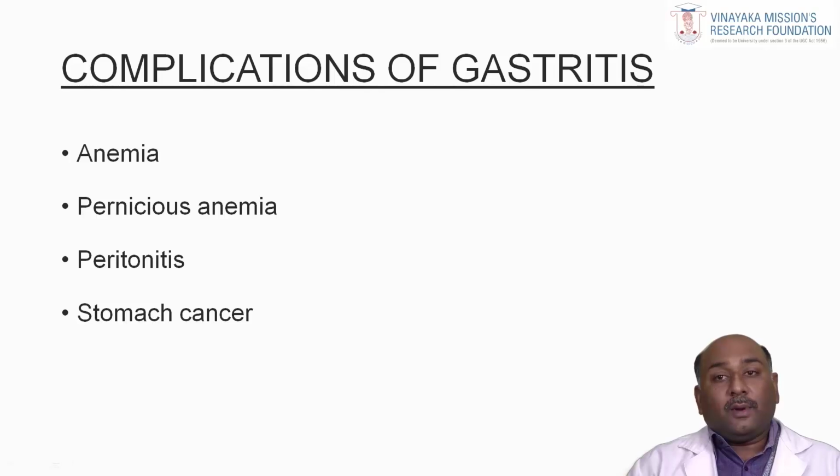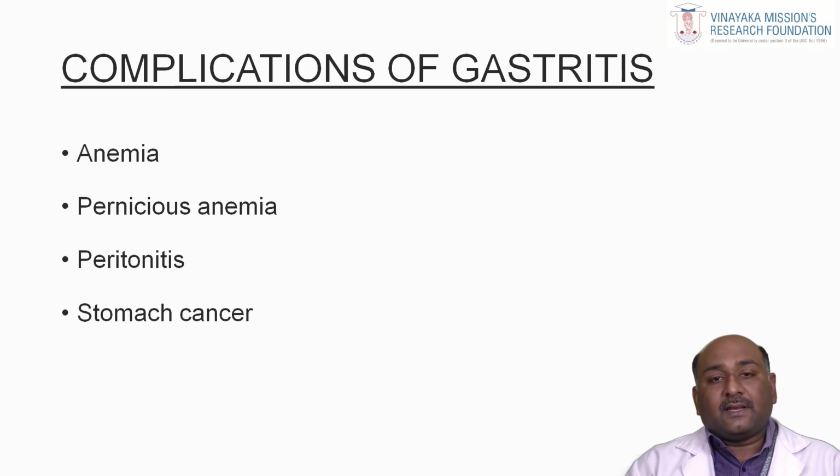Then complications of gastritis. Due to severe erosion and instability of the gastric pH and the various secretions of the stomach, it can result in various complications like anemia, pernicious anemia, peritonitis and stomach cancer. In case of malabsorption, you can see anemia and pernicious anemia.